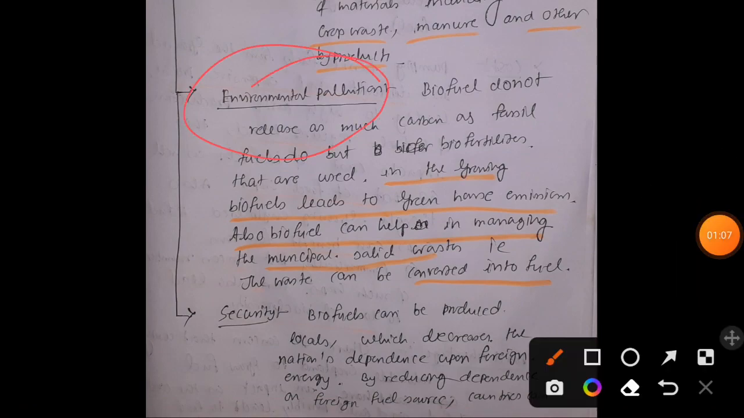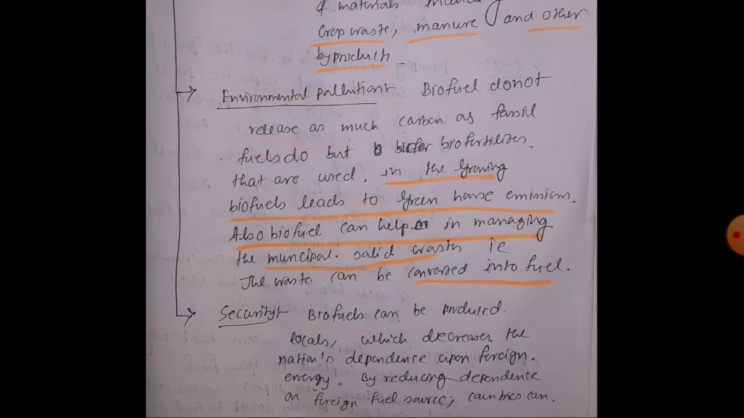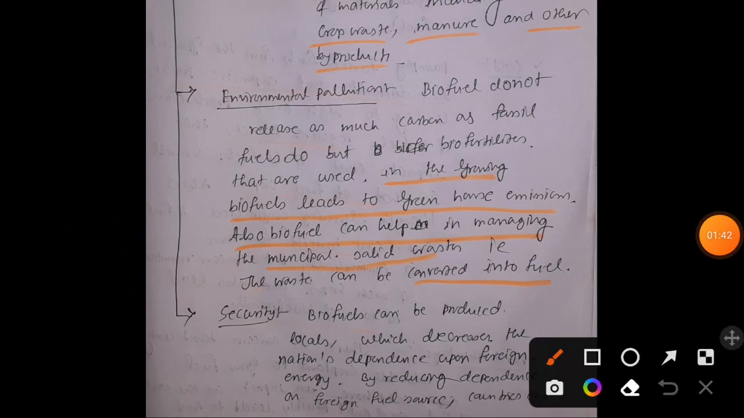Environmental pollution: biofuel produces less pollutant as compared to fossil fuel. Okay, but biofuel also causes environmental pollution, obviously, because the biofertilizers that we use for the production of the crops that are ultimately harvested as biomass for biofuel production can cause soil pollution, right? Not only that, greenhouse emission also. Okay, but on the other hand, biofuel can help you to manage solid waste, municipal solid waste, right?